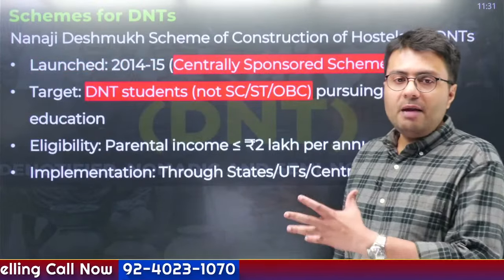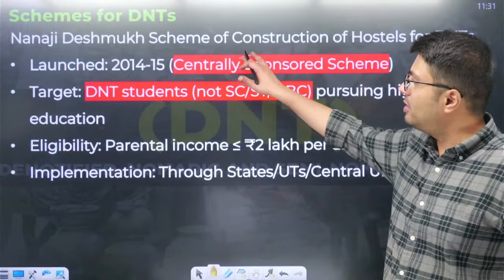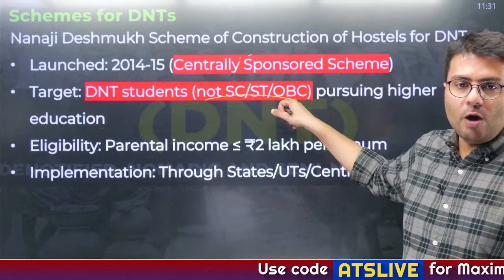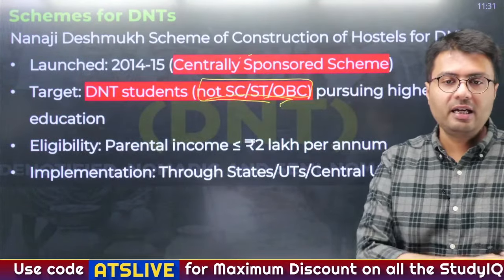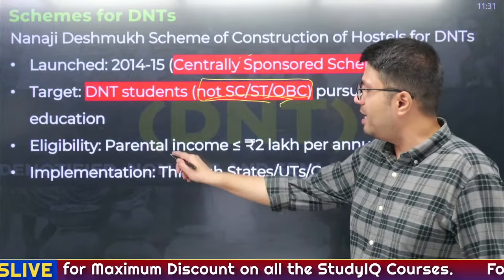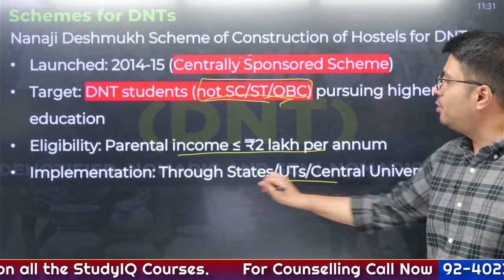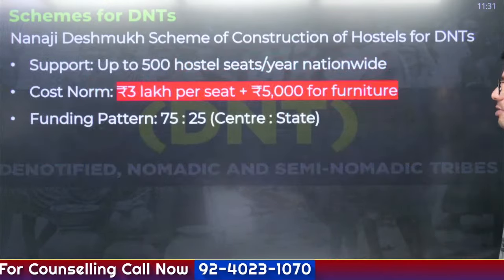Similarly, there is another scheme, Nanaji Deshmukh scheme for construction of hostels for DNTs. It is also a centrally sponsored scheme, and the target here is the same as the previous scheme: those who are pursuing higher education and are not covered in the existing categories enumerated by the government. Parental income needs to be less than or equal to 2 lakh rupees, and it is implemented through various state, central and union territory higher education institutions.